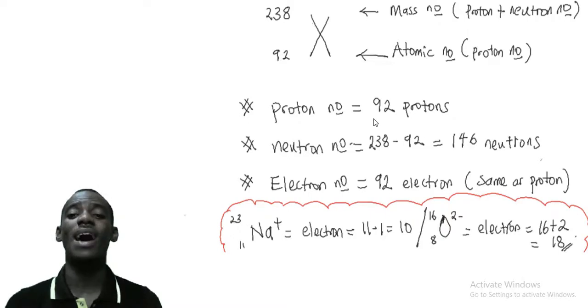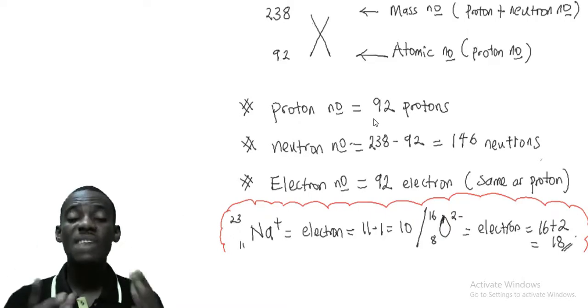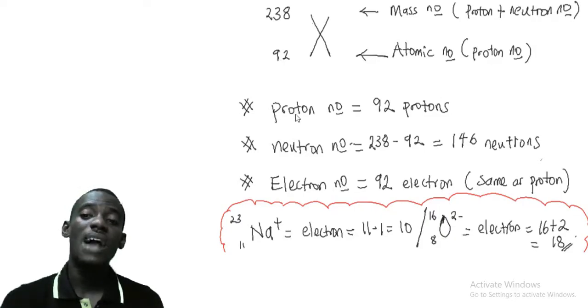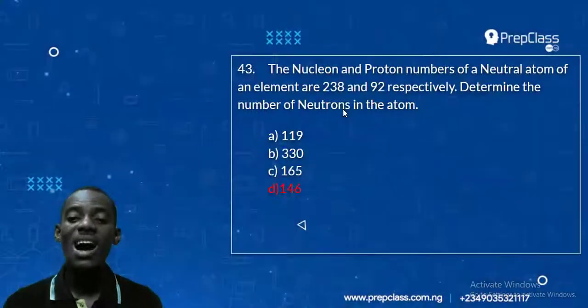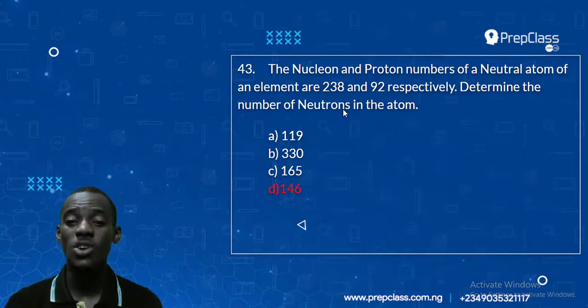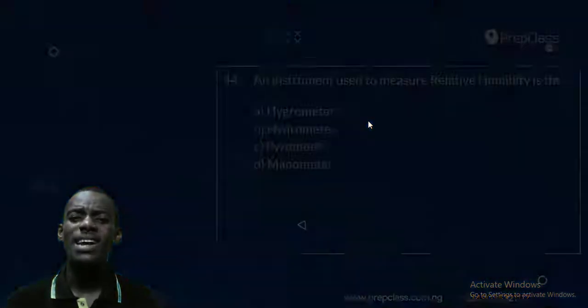If you can remember this, then you are good with proton, neutron, and electron of any element given to you, given that the mass number and the atomic number are given. So the answer to that question is just a subtraction, and it's 146, and that is my neutron number. Now let's check out number 44.